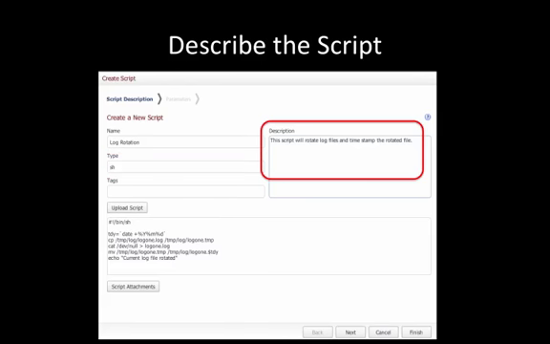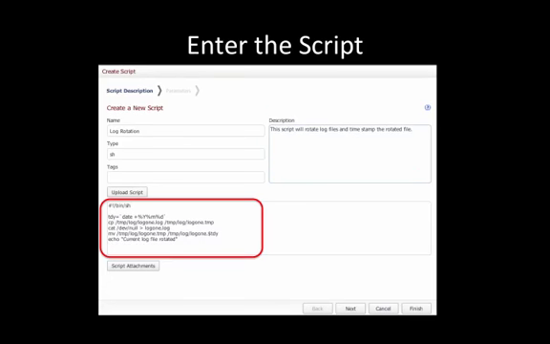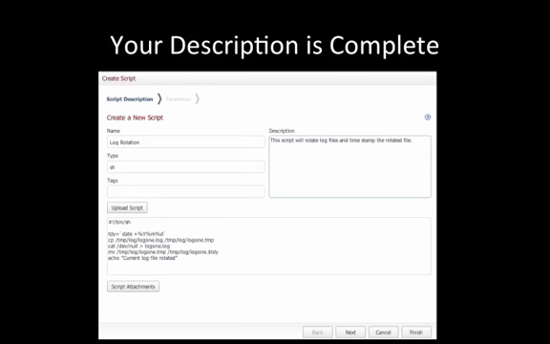Describe the file. This is a great place to add any useful information about the script you're creating. You can describe when the script should be run, on what machines it should be applied to, or how frequently it should be repeated. The script description can be a big help to others in your organization who may either want to or need to run this script in the future. Enter the script by typing it in, copy and pasting, or through an upload interface. That's it for describing the script.